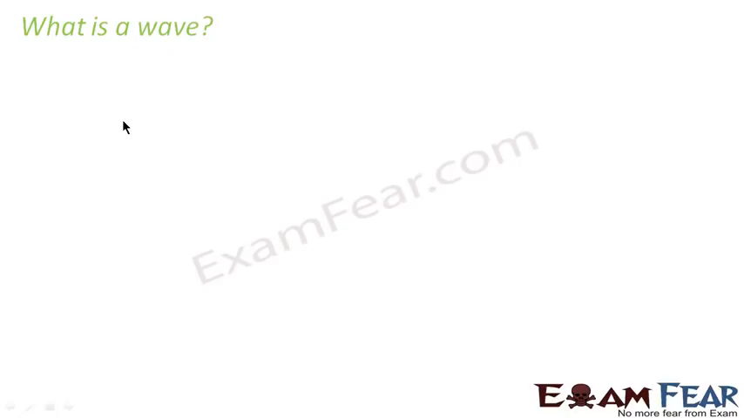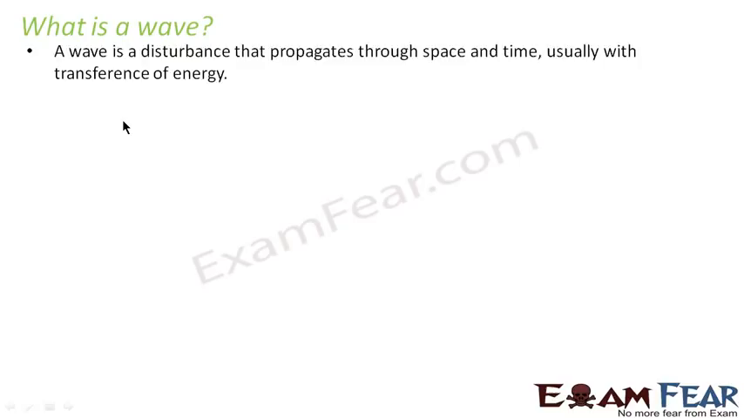Now that we have seen so many applications of waves, it is not only interesting but also very, very important for us to know what a wave is. So now we will start with what is a wave. How do we define a wave in physics? Wave is a disturbance, the most important term when you start studying waves. It is a disturbance that propagates through space and time, usually with transference of energy.